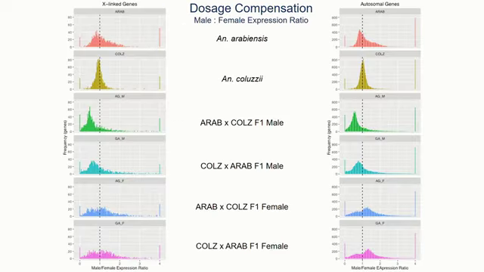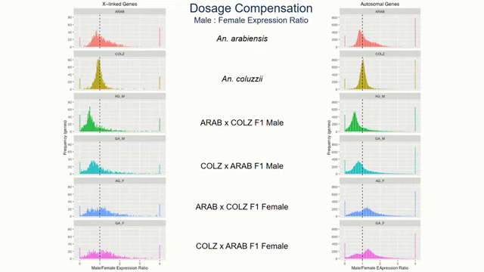The data that I'm going to show you to begin with is based upon total gene expression. It's not parsed into maternal versus paternal reads. What I've done here is similar to the Rose et al. paper. We're analyzing male versus female expression ratios at the top, Anopheles arabiensis and Kalutzii, and then males and females of both directions of the cross.